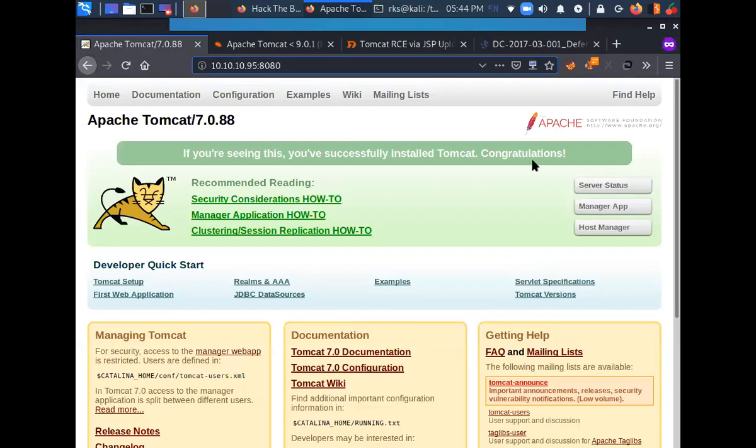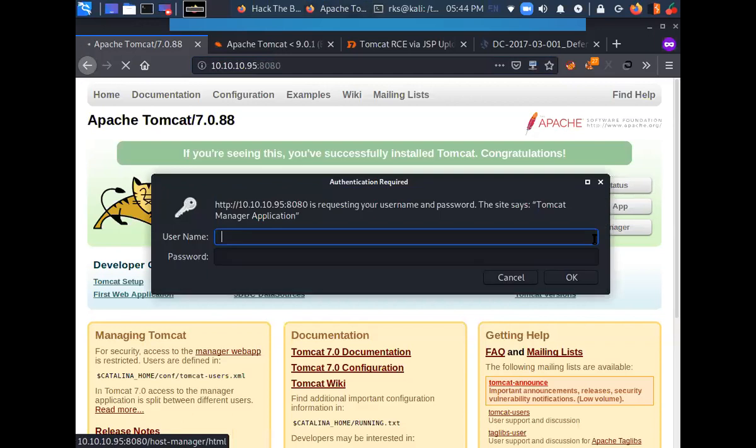If I'm going to explore this application by myself, clicking on different stuff, here you can see that there is something like server status, manager app, and host manager. So I just click on server status, as this seems to be interesting to me. It is asking me for some login credentials. By default, I do not know the login credentials, so I'm going to try the default credentials like Tomcat, admin password, Tomcat 123456. So let's try.